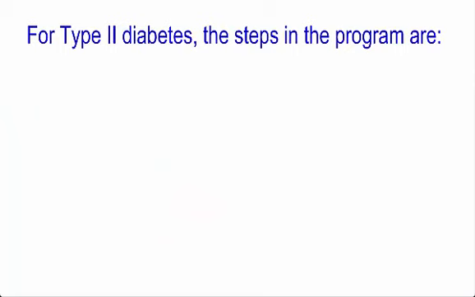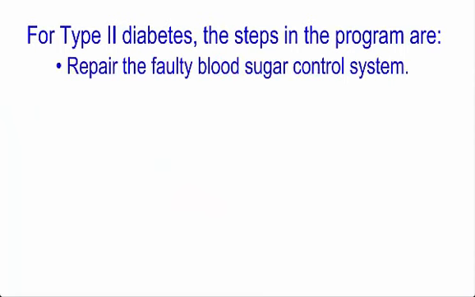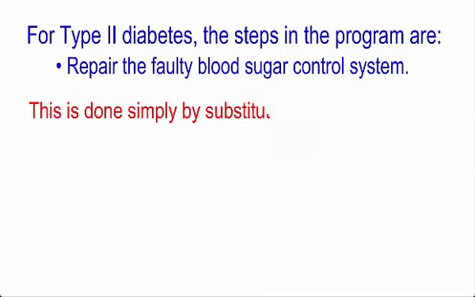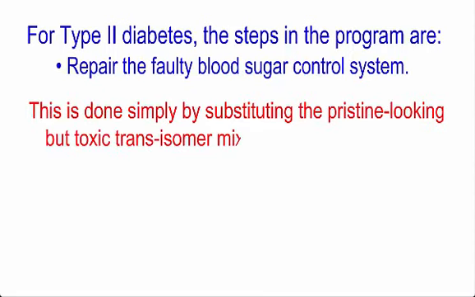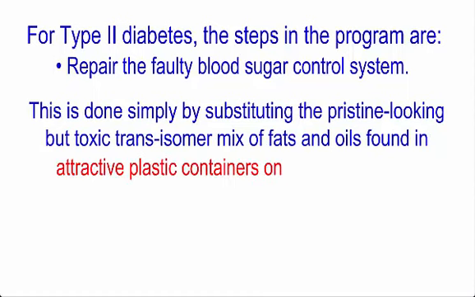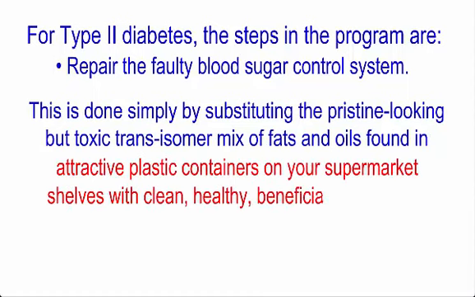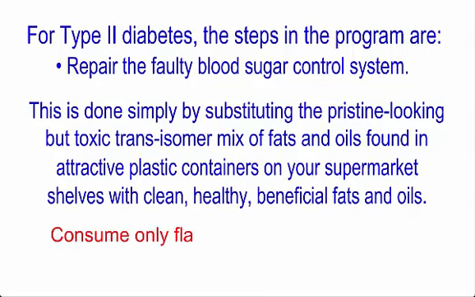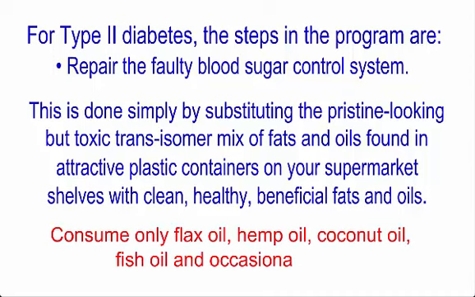For type 2 diabetes, the steps in the program are: repair the faulty blood sugar control system. This is done simply by substituting the pristine-looking but toxic trans-isomer mix of fats and oils found in attractive plastic containers on your supermarket shelves with clean, healthy, beneficial fats and oils. Consume only flax oil, hemp oil, coconut oil, fish oil and occasionally cod.